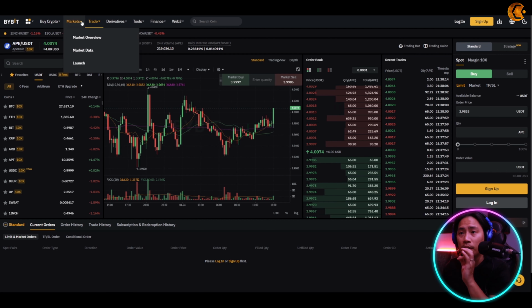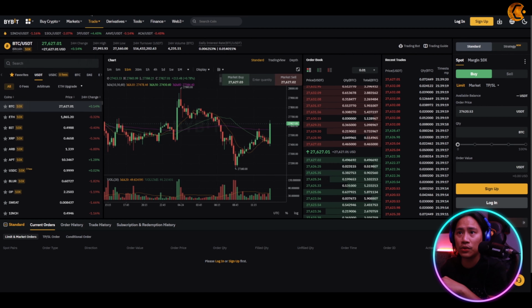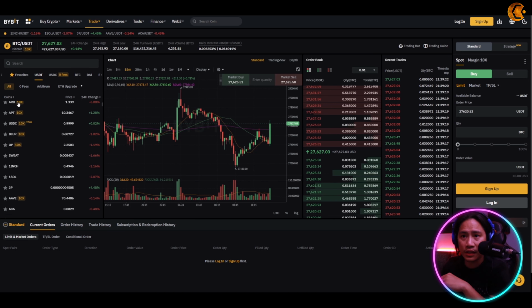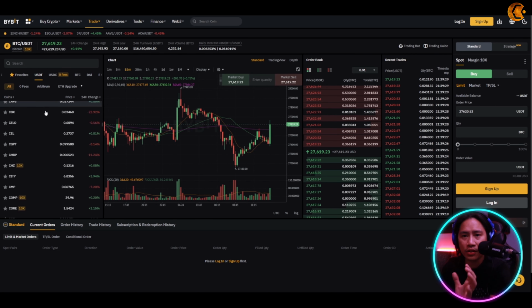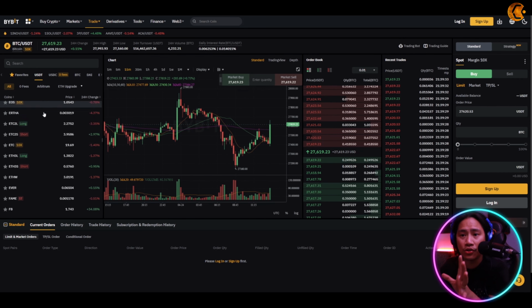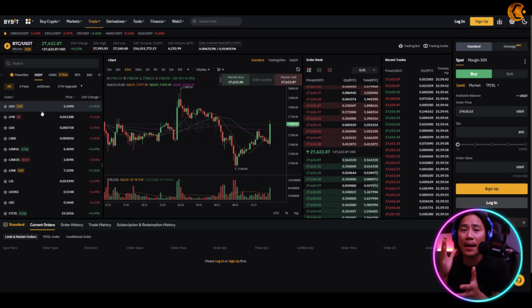All right, let's go to the Bybit exchange. It is up here. If you go to spot, guys, you will see the trading pairs right here. If you click on USDT, just like what we had with Binance, here are your different crypto that you could trade. There are tons of crypto that you could choose from. This is the best thing with well-known exchanges: they have a lot of crypto tokens that you could choose from. It's like a one-stop shop where you could conduct your transactions.